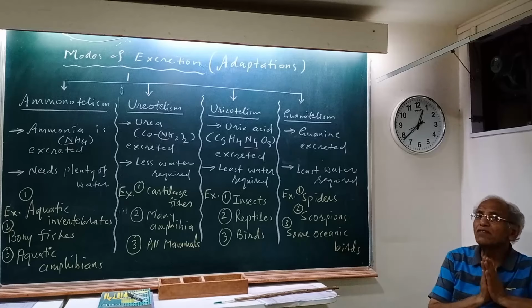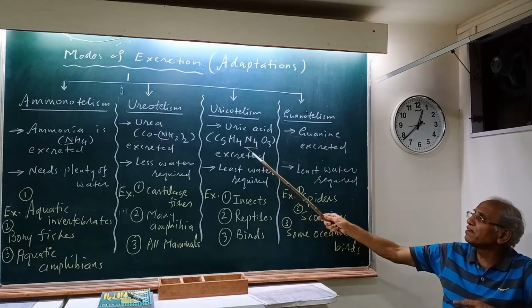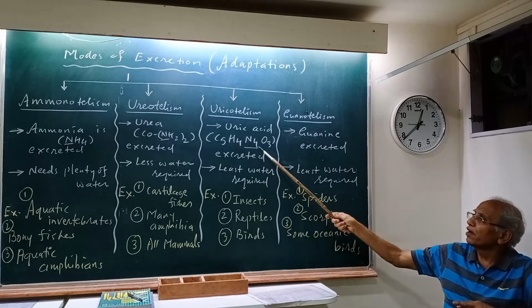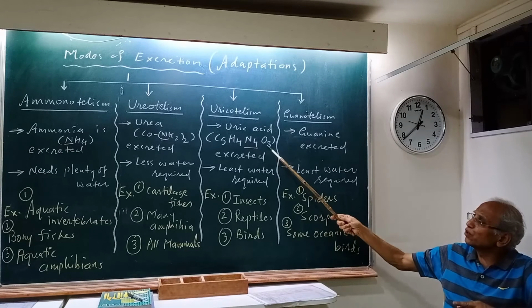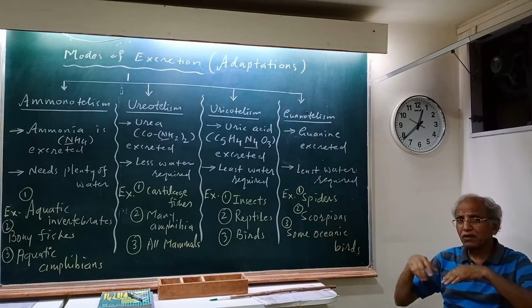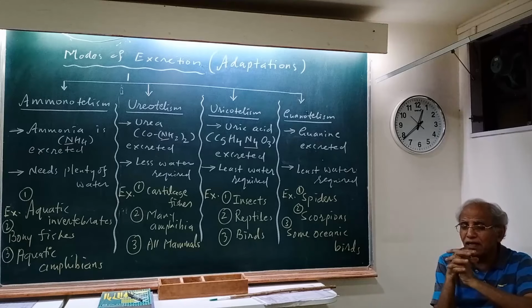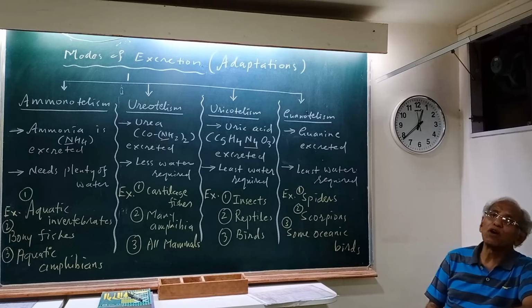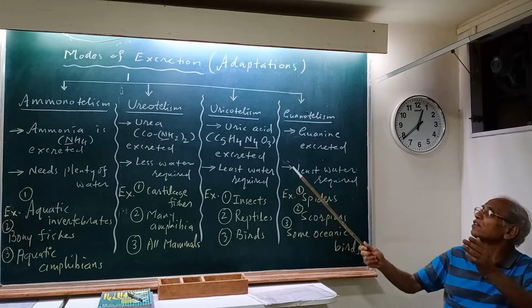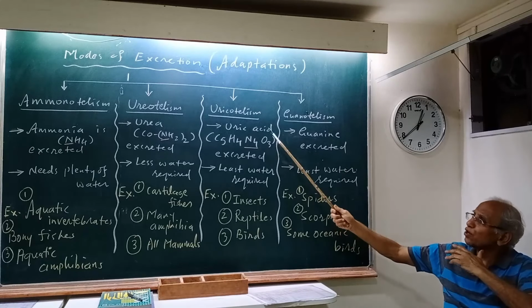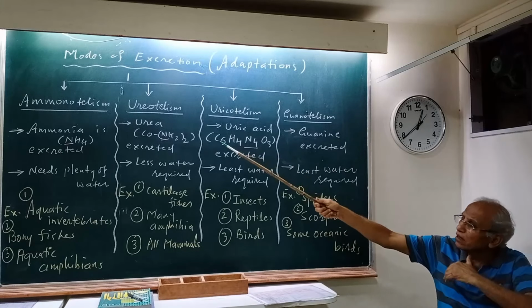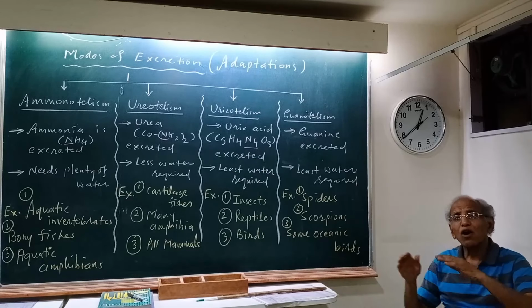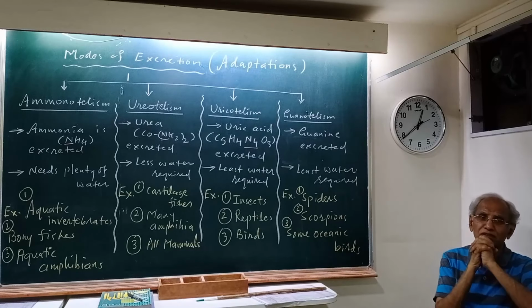Those animals which give out uric acid, C5H4N4O3, nitrogen in the form of uric acid as a metabolic waste, are called uricotelic animals. Uricotelic animals show uricotelism. So uricotelism, ureotelism and ammonotelism are all methods of excretion.